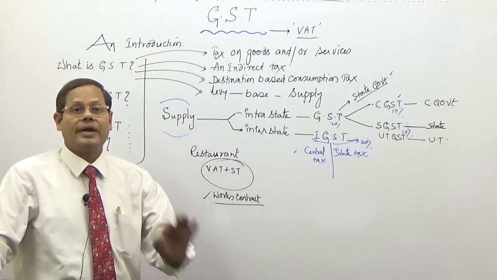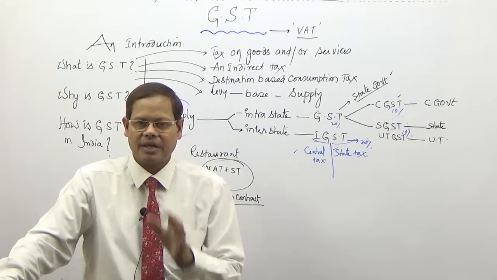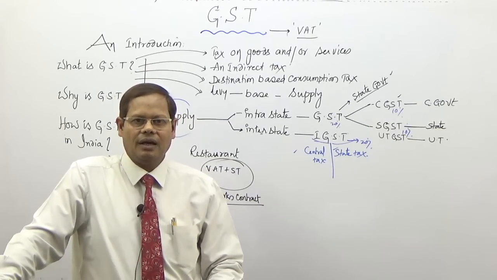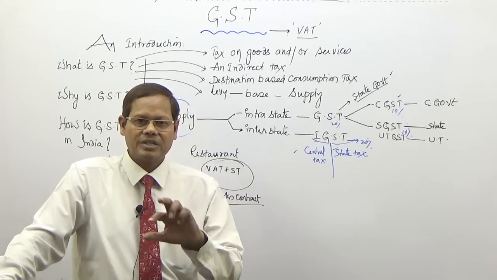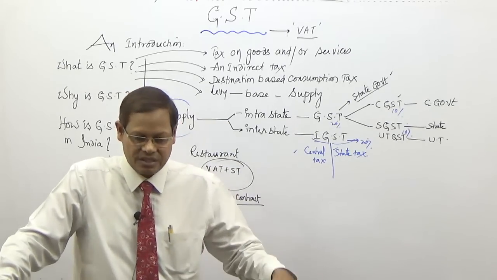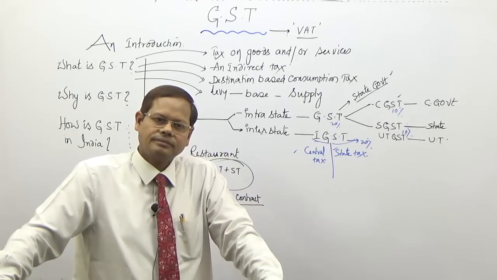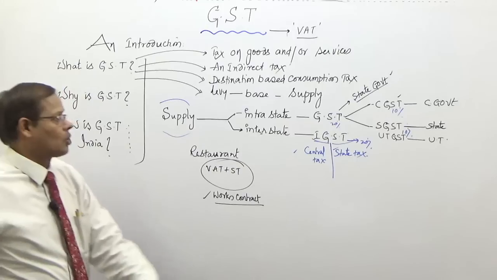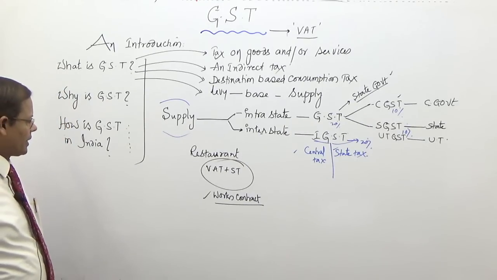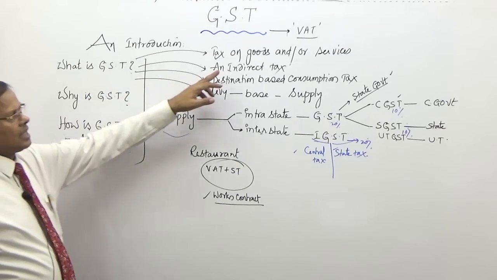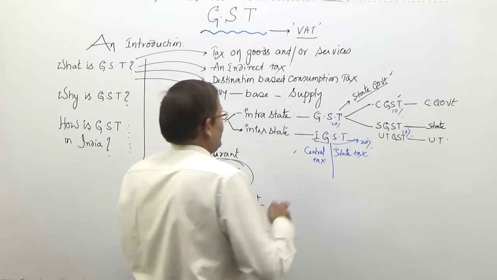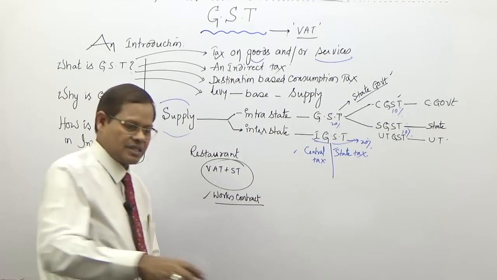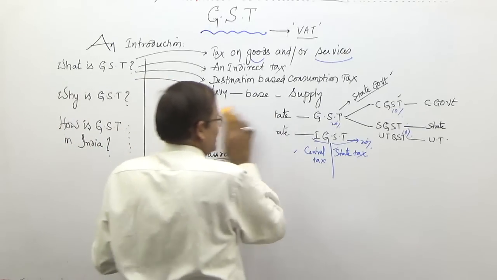Practically it is a value added tax. It is a destination based consumption tax. It is an indirect tax. And it is a tax levied both by the central government and the state government concurrently and simultaneously, not in isolation. That is the speciality. So I would like to elaborate a little more because it is a tax on goods and or services, right? So let us examine the taxes on goods and services at present. What are the taxes that are available? Then we can have a better idea.